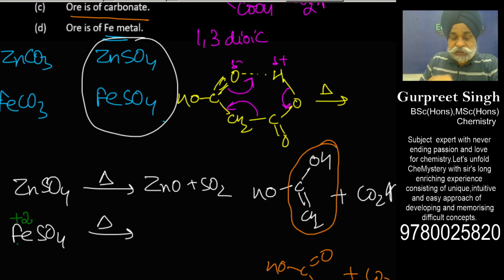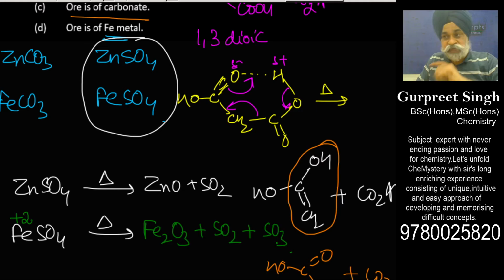Now this is very interesting. Ferrous sulfate, when heated, goes to ferric oxide with the evolution of SO2 and SO3 gas. This is very, very important to tell you. So if I balance it out, it would be 2 here, and here also it would be 2. So it got balanced out.